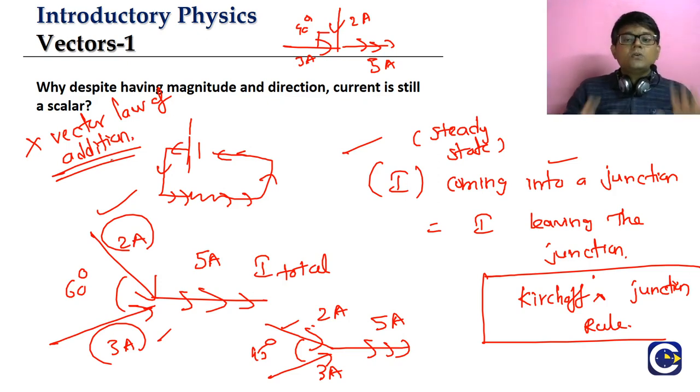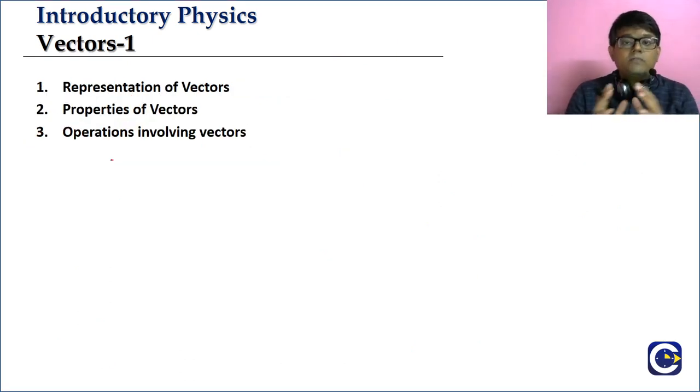So one side we have scalars, another side we have vectors. Now, what are we going to study about vectors? Scalars are very simple, they follow the normal algebraic properties: addition, subtraction, multiplication, division. But vectors have different properties.